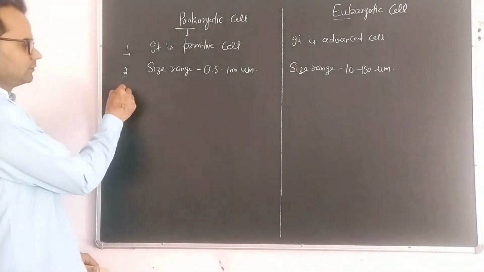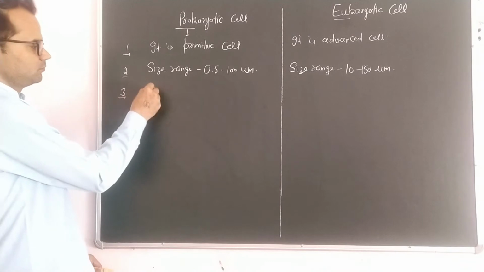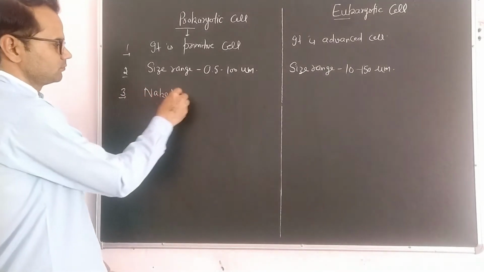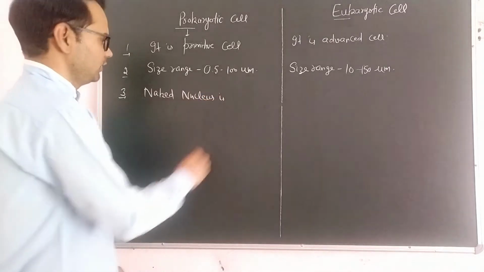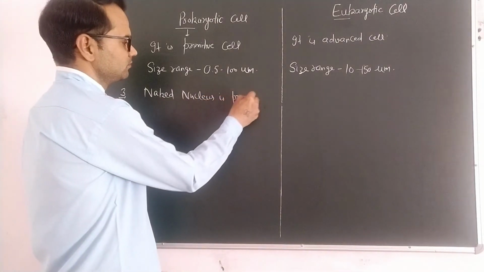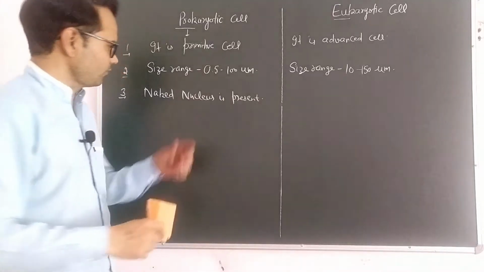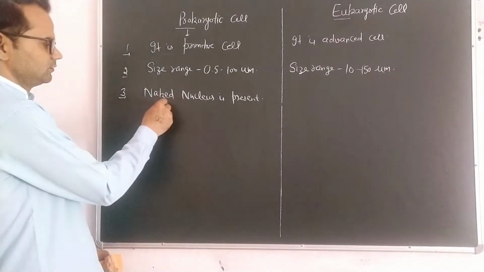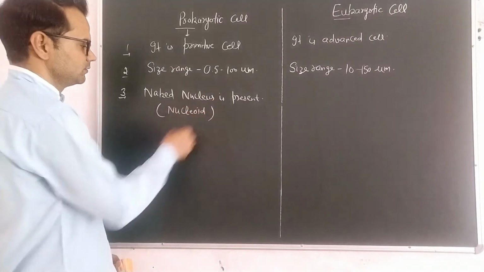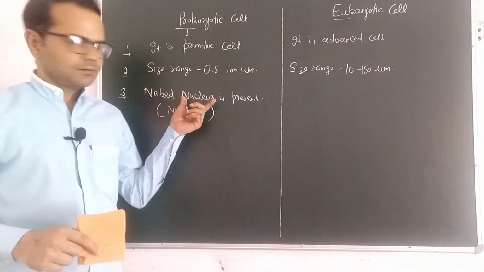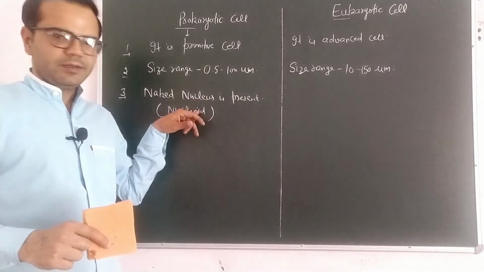Third difference is: naked nucleus is present, and naked nucleus is called a nucleoid. Here naked means nucleus does not possess any membrane.